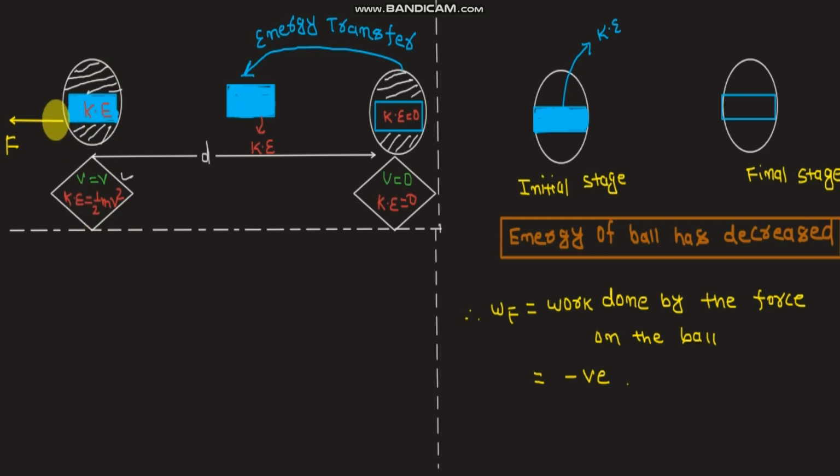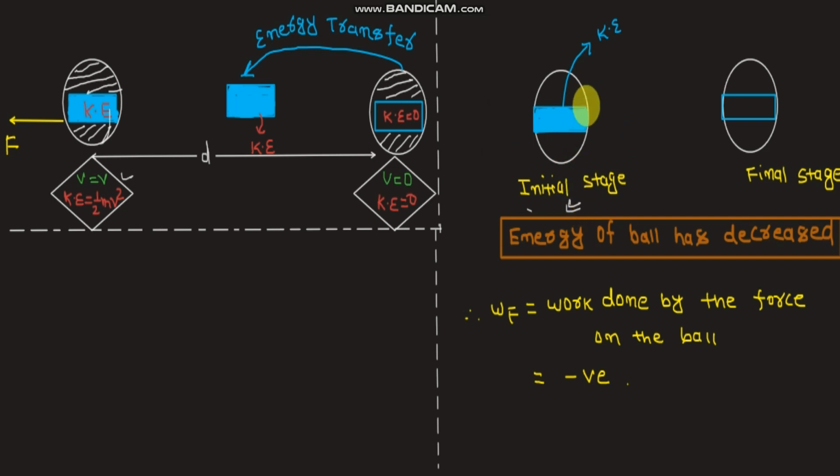At this stage, a force F is applied on this ball, and due to this force F, at the final stage the velocity of the ball has become 0, and hence the kinetic energy has also come down to 0. If we compare the initial and final stage of the football, we can see that some energy has been transferred out of the football, which is shown diagrammatically here.